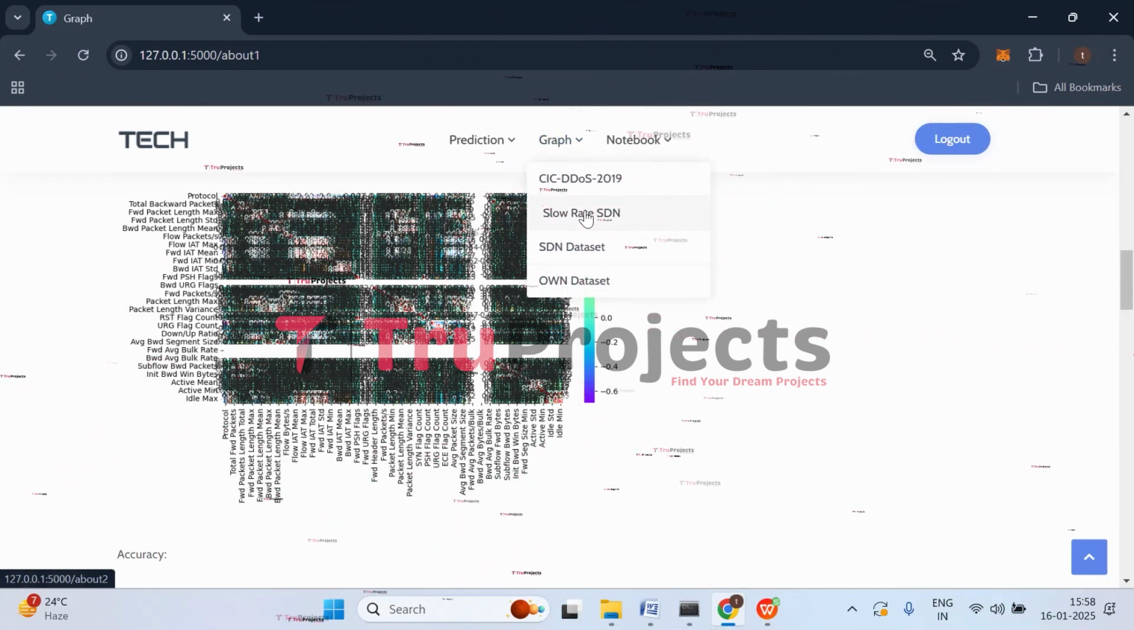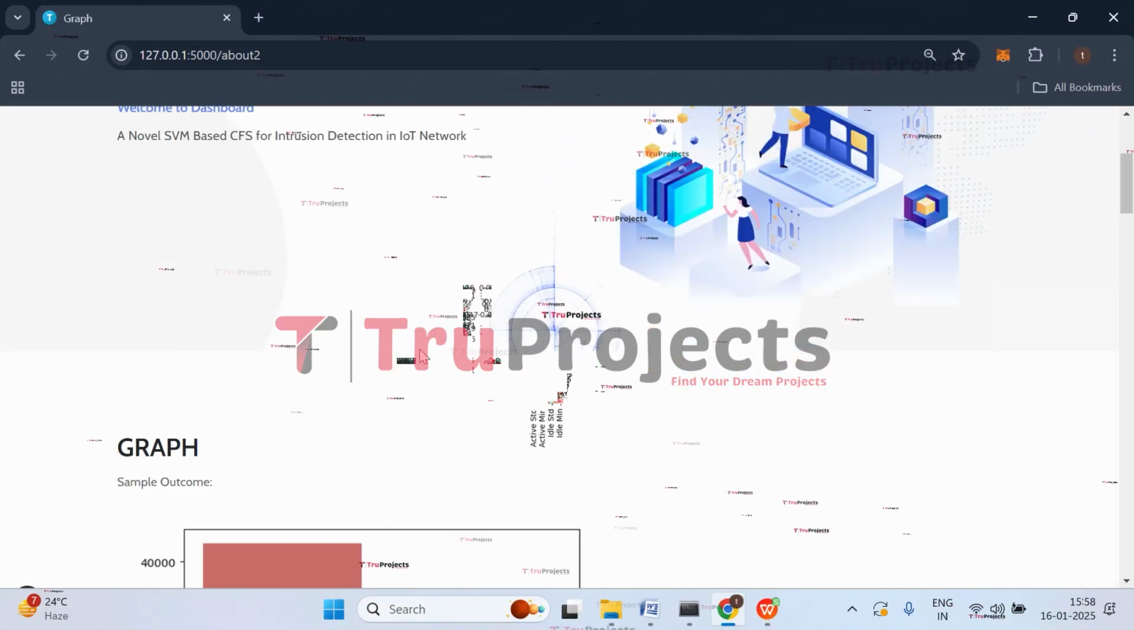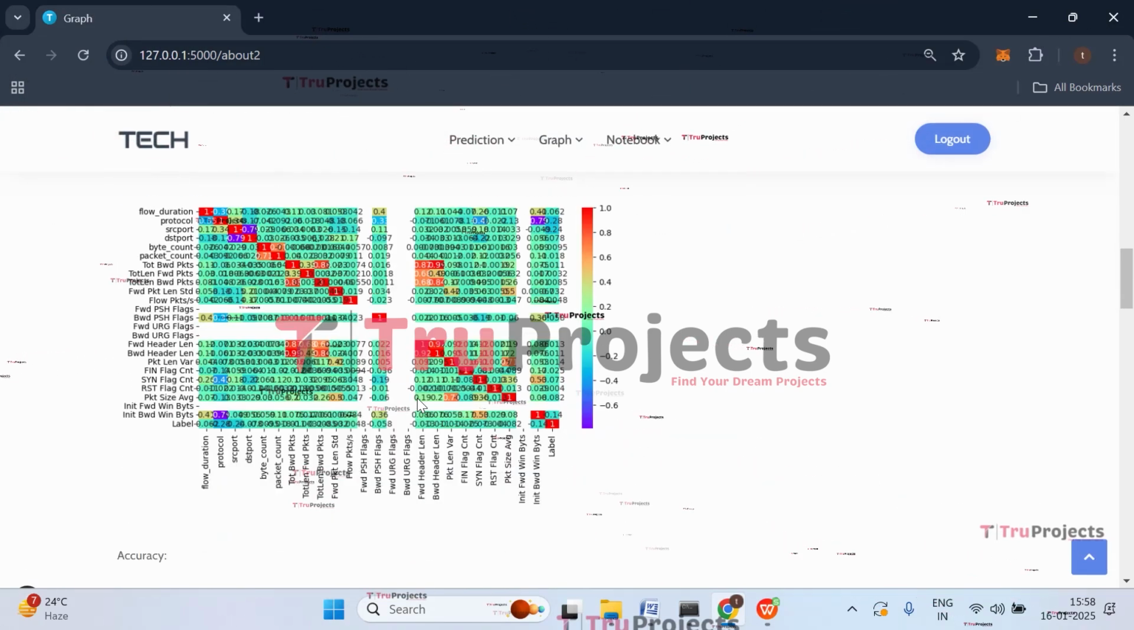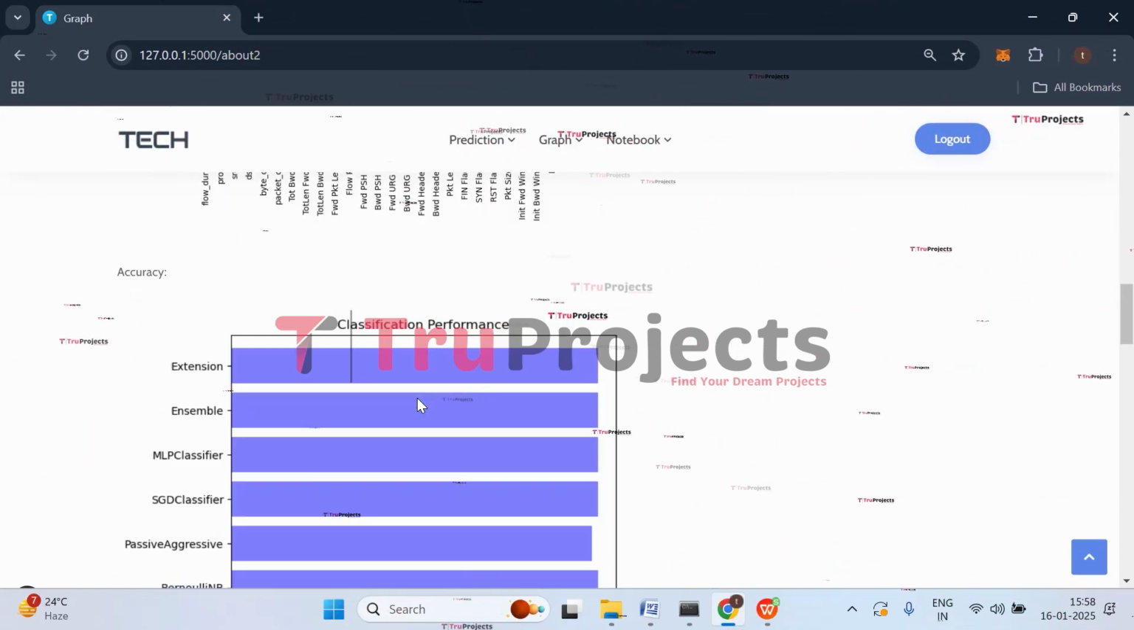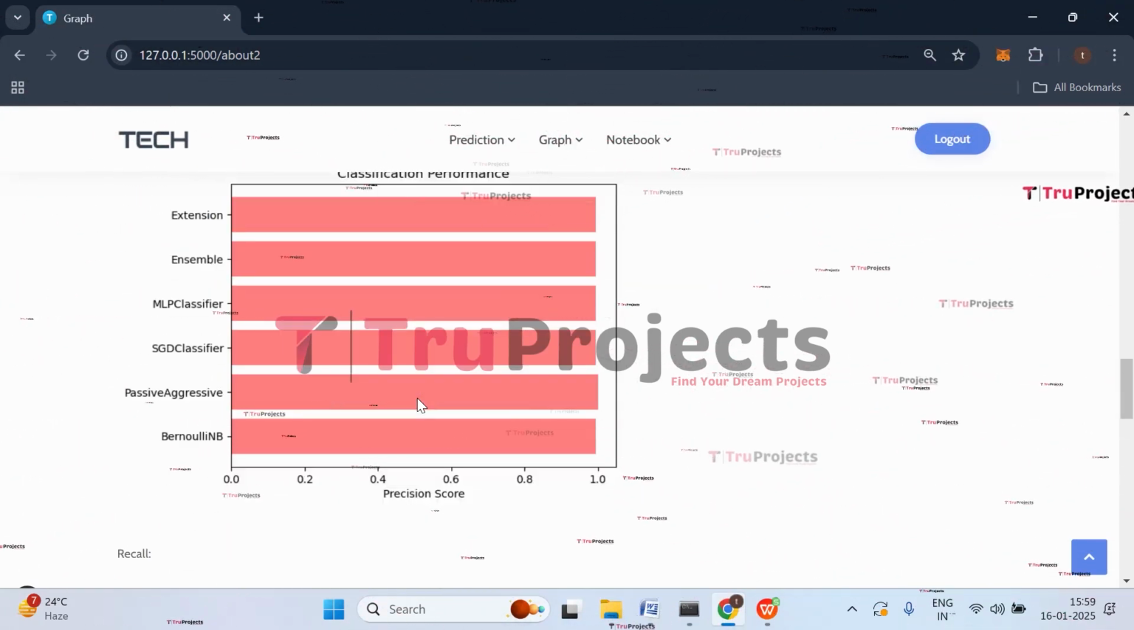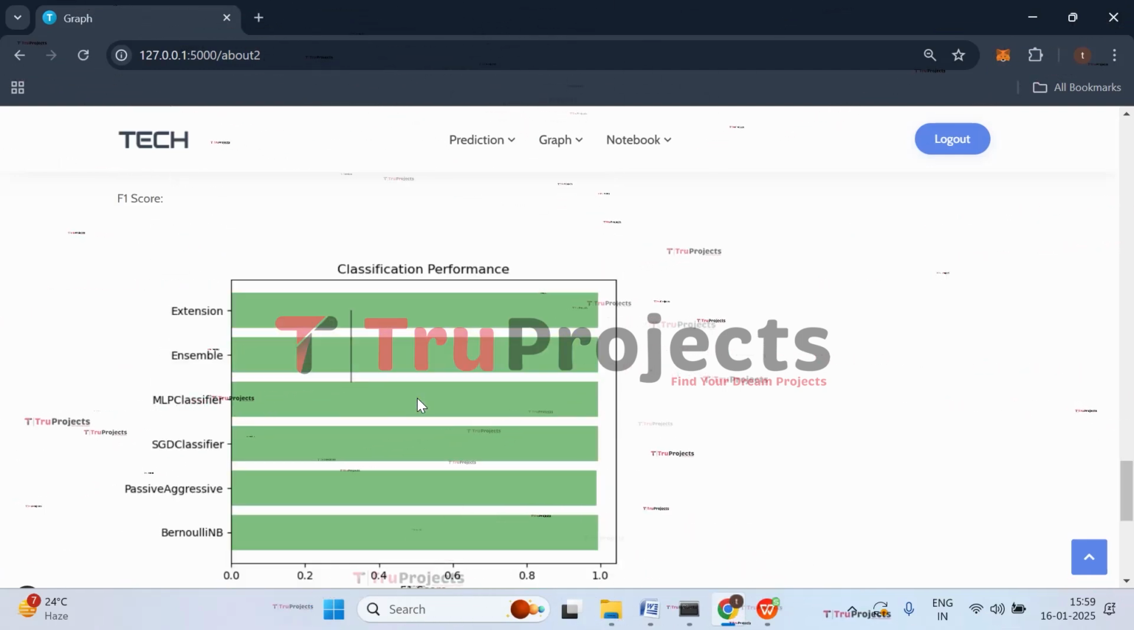Now let's check the Slow Rate SDN dataset graphs. This is the sample outcome graph. This is the correlation matrix graph. This is the accuracy comparison graph. This is the precision score. This is the recall score, and this is the F1 score.